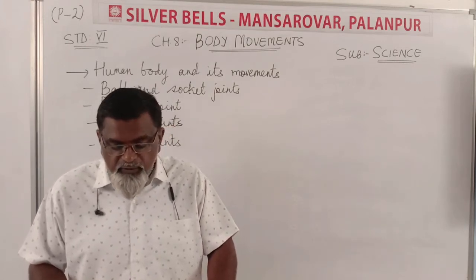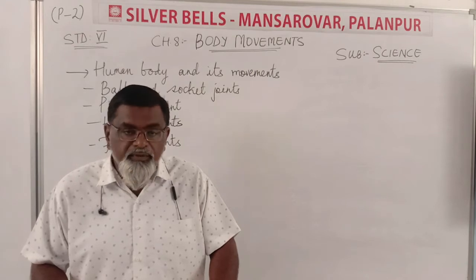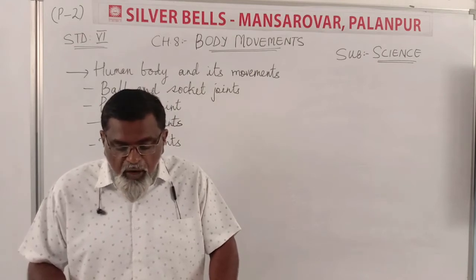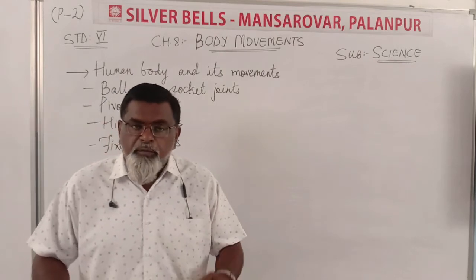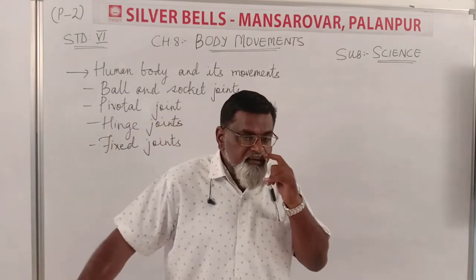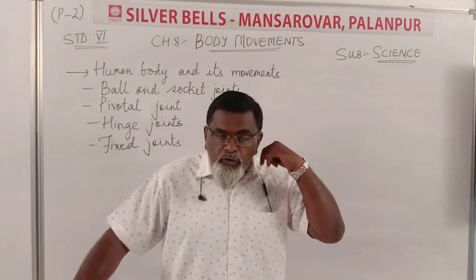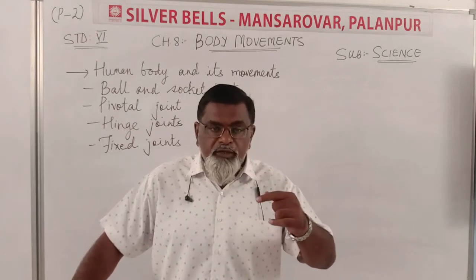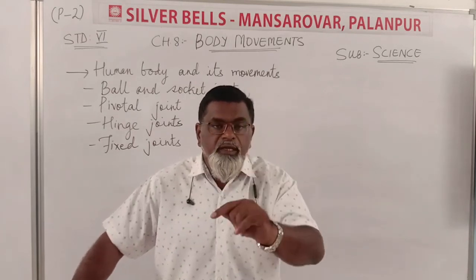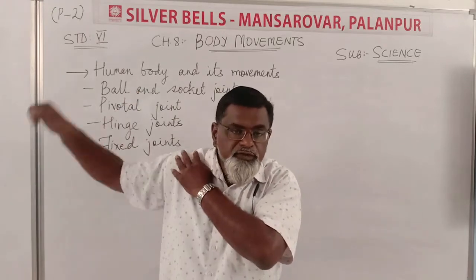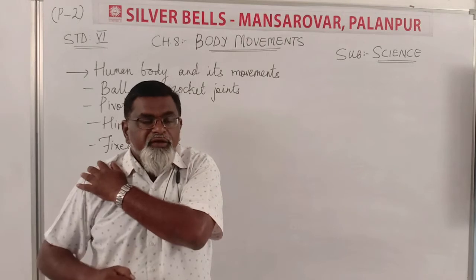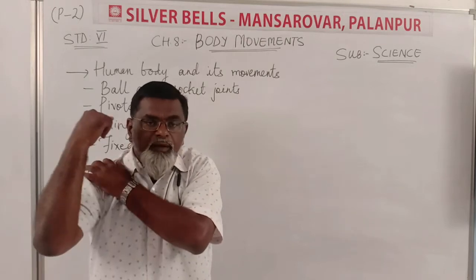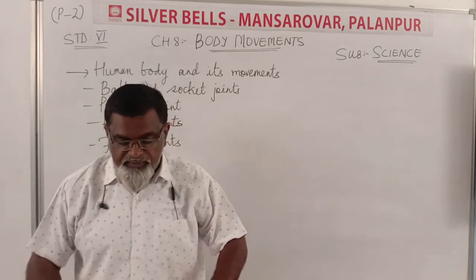So let us try some of the many movements our body is capable of. Bowl an imaginary ball at an imaginary wicket. If you bowl, just as we have studied in the last part, what do our movements do? Our hand rotates fully. So this joint we have, it's the pivotal joint. And with the help of this pivotal joint, the movement in our hands occurs.